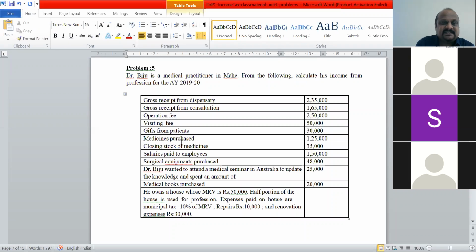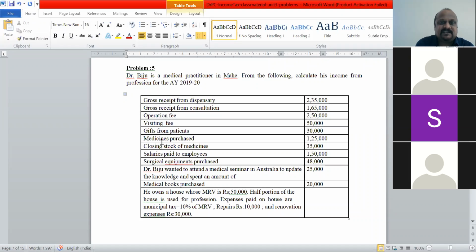Okay, medicines purchased. He has purchased the medicines worth 1,25,000. Closing stock of medicines. You can see here they have mentioned how much he has purchased and how much is remaining at the end of the year. The difference between these two will tell you how much he has used as medicine. So now you can see here medicines used is the expenditure. So up to here, gifts from patient, visiting fee, these are all incomes. Now what starts is the expenses.